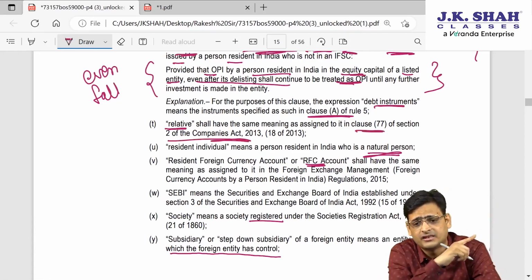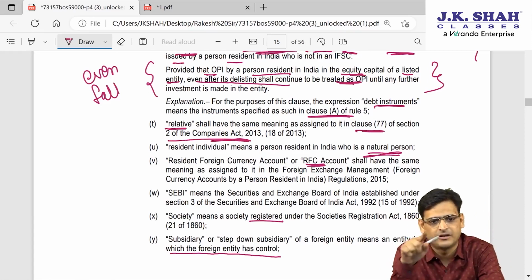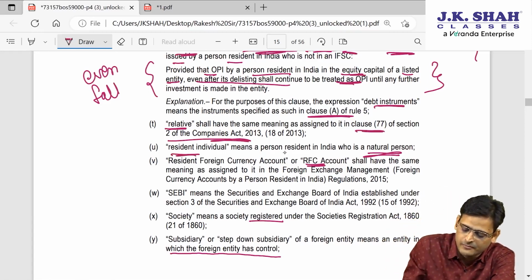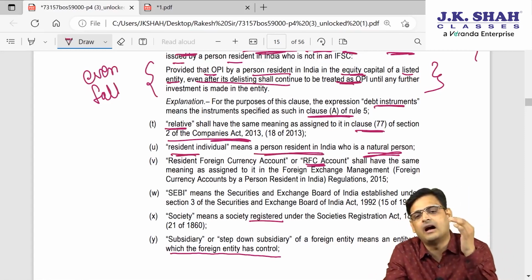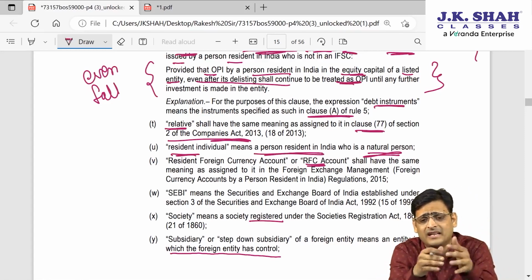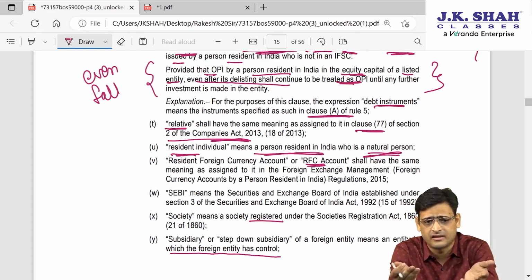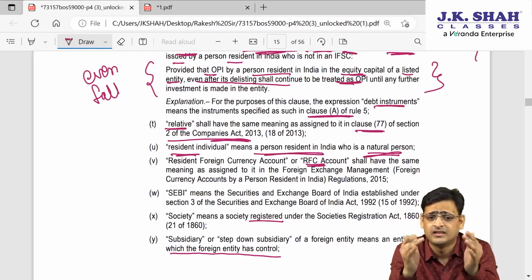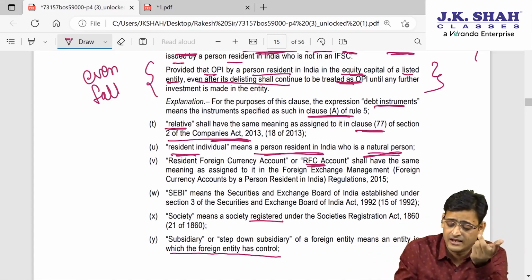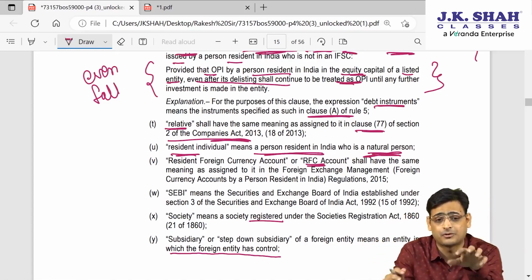So the definition which you have studied in the Companies Act is the same definition applicable for relative over here. Then resident individual means PRI. When I was teaching you FEMA, I told you that if you stay so many days in India, then you will be treated as resident. So that is what they have written here, that the person who is PRI is called resident. Nothing new. And then they have just clarified that that person has to be a natural person.